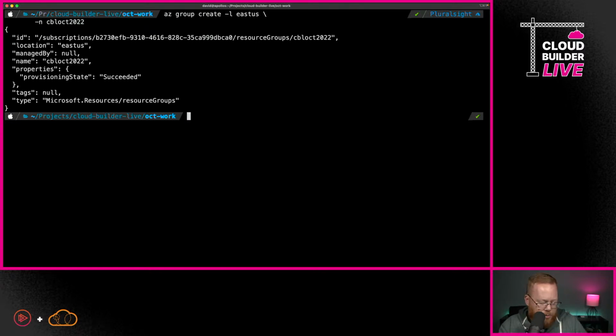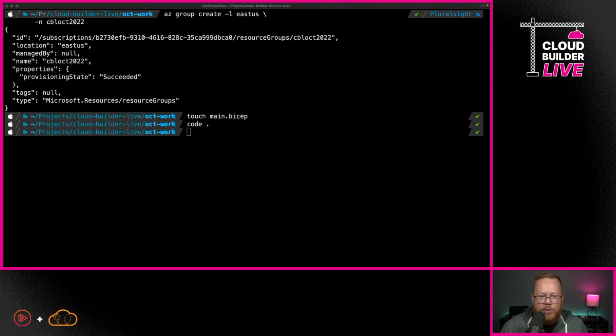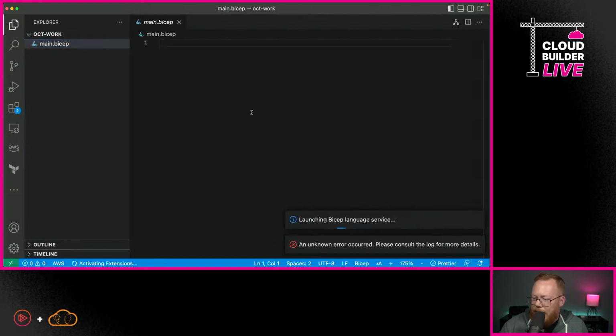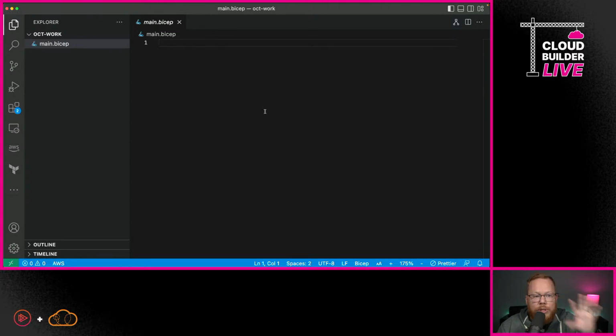And then the next thing we need to do is get us ready to create our Bicep file. So we'll just say touch main.bicep. And now the next thing I'm going to do is launch VS Code here within this directory. So this will pull VS Code up. Now, give me just a second. I'm going to zoom in like I always do so you guys can actually see what I'm doing here. Great. And now we have a Bicep file. Now, as you can see, absolutely nothing here in the file. We're truly starting from scratch.